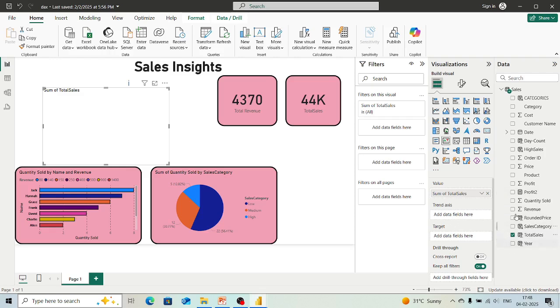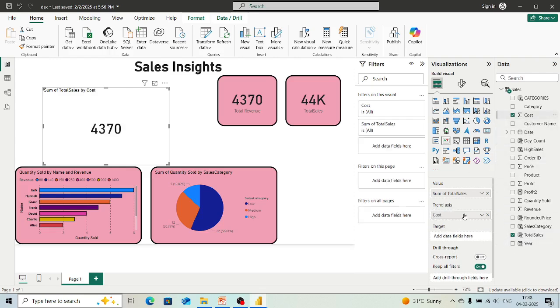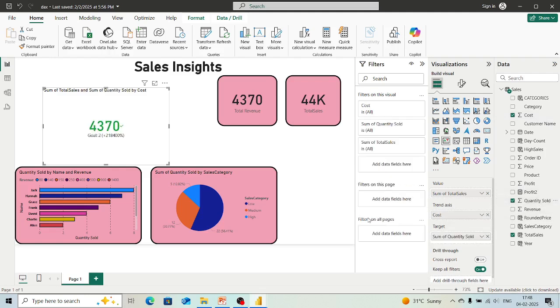Trend axis we will take, let's take this cost, and based on what target you want to calculate it, you have to give that. So total sales is that. Now how much is sold, we can take this. So now this value is being presented in the green color. Green color means we have a positive impact of that sale.